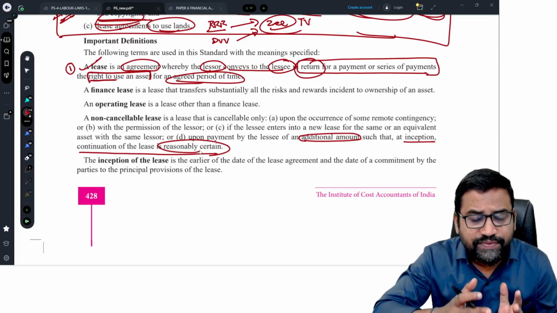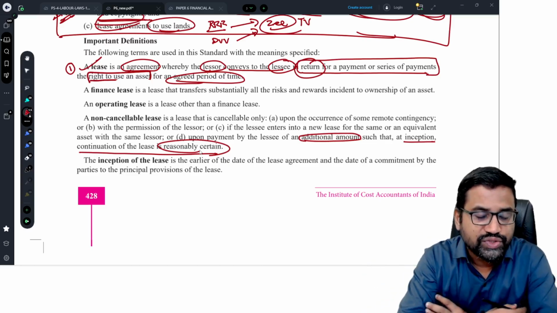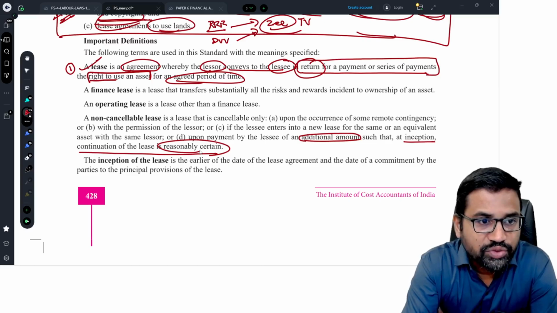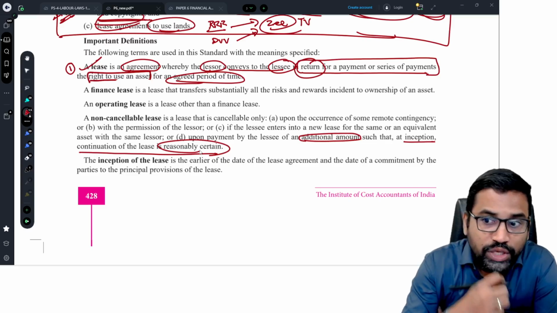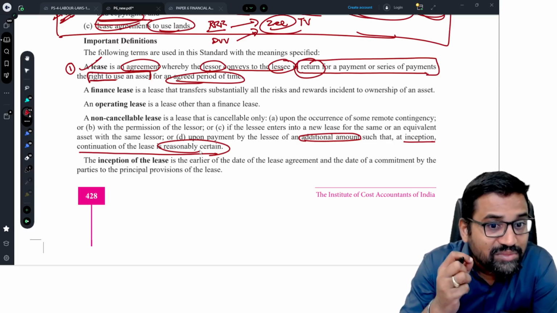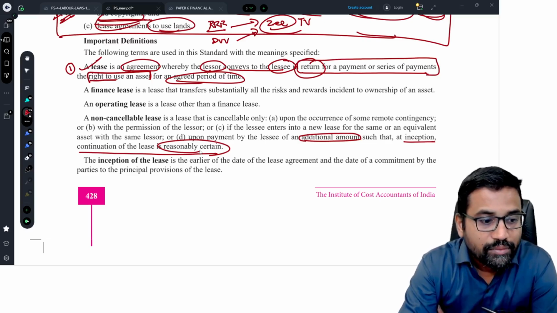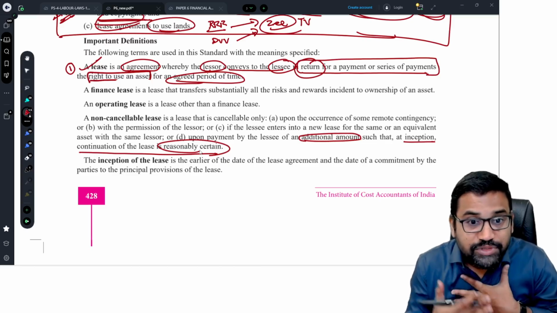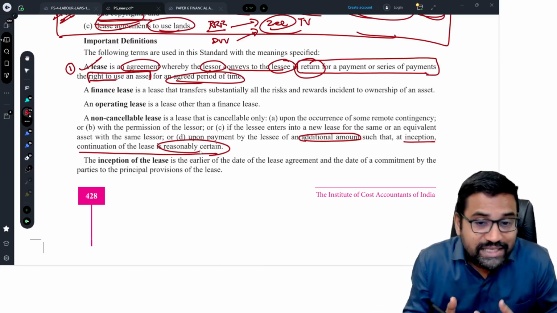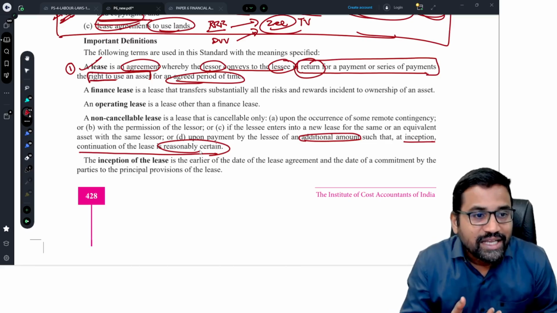Suppose we have given a lease for 5 years. Once the 5 years is over, if the lessee wants to continue, he can renew the lease. Now, we know at the beginning itself that it is reasonably certain that the lessee will continue the lease.